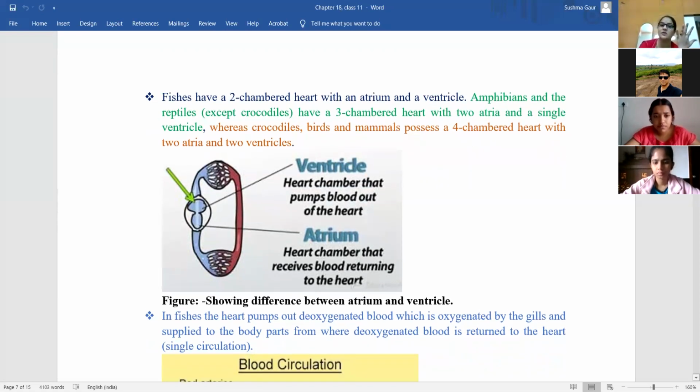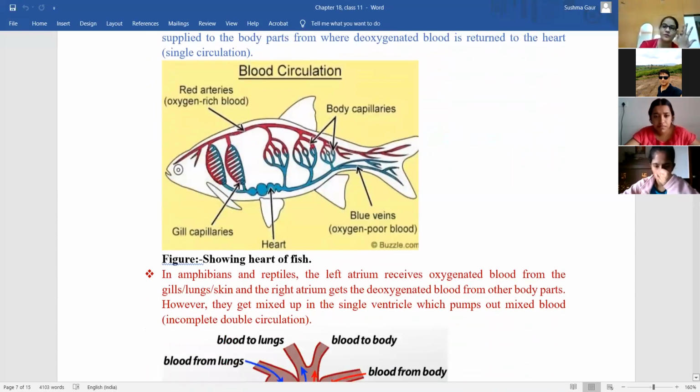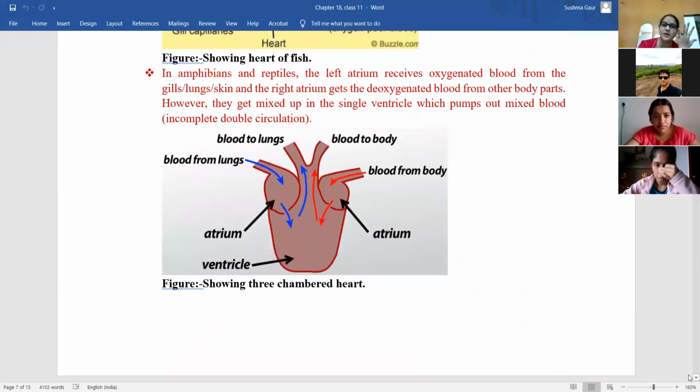So how do the two-chambered heart and three-chambered heart look? I will show you. This is a three-chambered heart. This is one atrium, this is the right atrium, and this is the ventricle. What happens is that blood enters from the lungs into this atrium and then goes into the ventricle, and then it goes out again. Blood flows to the lungs.